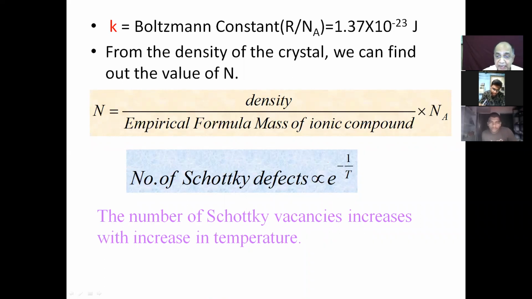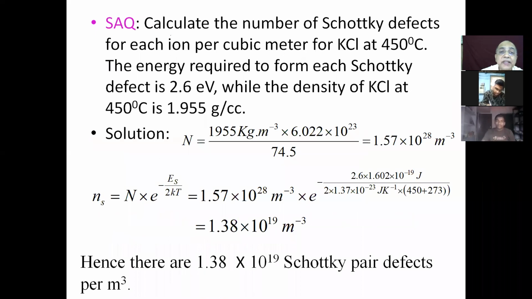Now this is a numerical that I have incorporated here. Calculate the number of Schottky defects for each ion per cubic meter of KCl at 450 degrees Celsius.